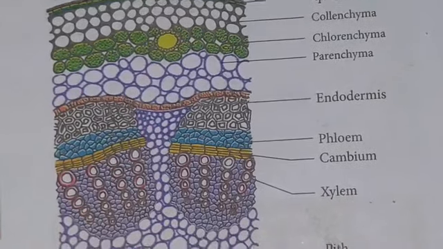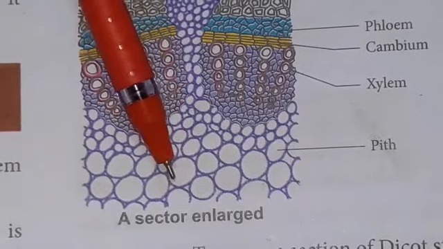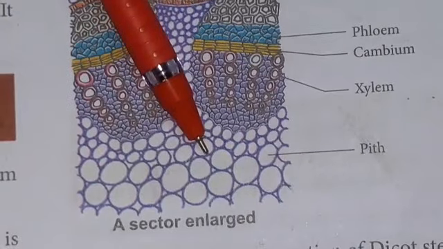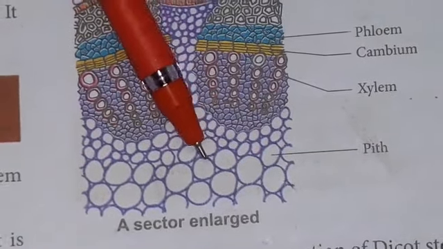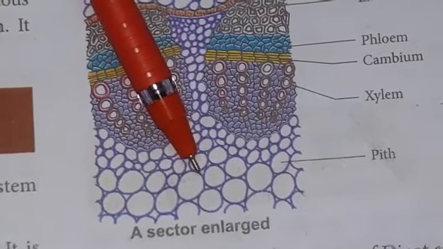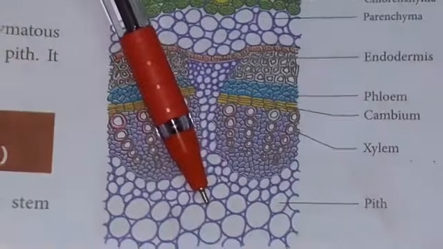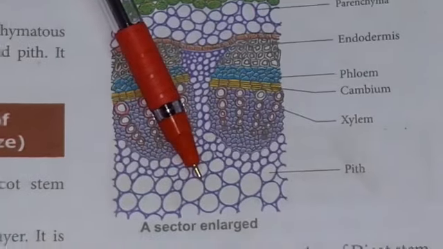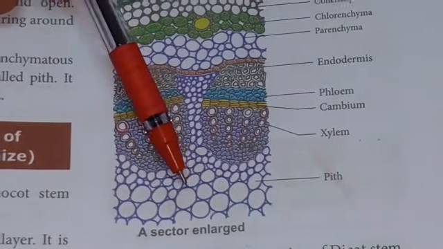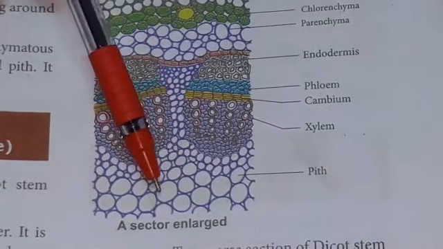The next, pith or medulla. The central part of the ground tissue is known as pith or medulla. Generally, it is made up of thin-walled parenchymatous tissue with a lot of intercellular spaces. The cells store reserve food materials such as starch grains, fatty acids, tannins, phenols, and calcium oxalate crystals. So its main function is storage in nature.